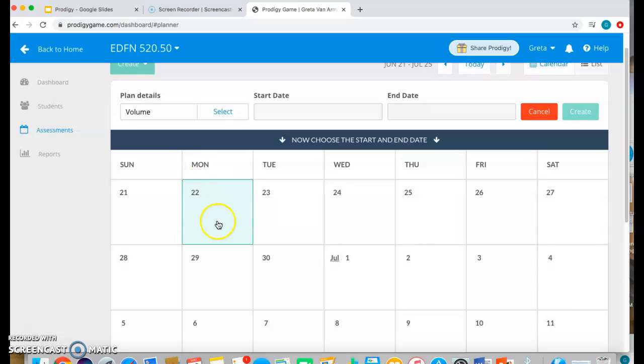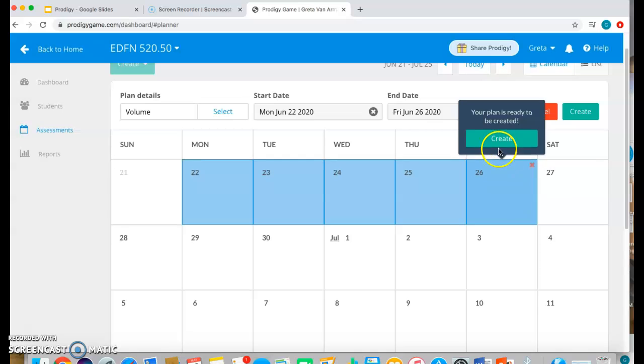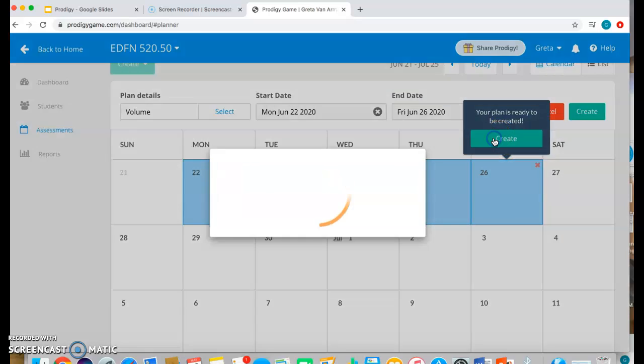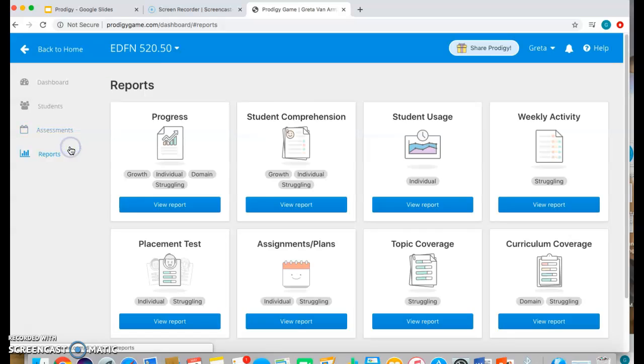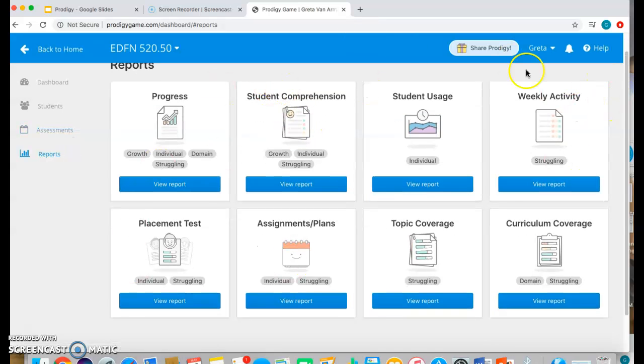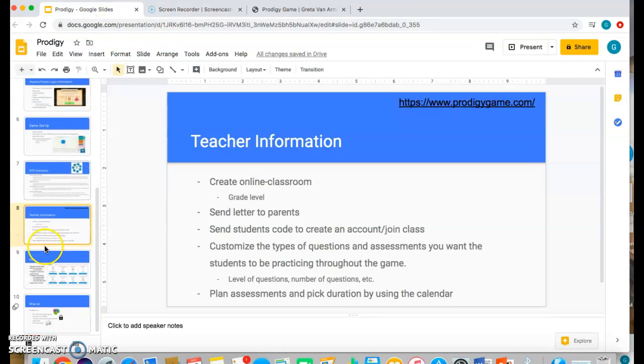And I can select the duration. So I want this to be selected for an entire week where the students will have volume questions implemented into the game for 1 week. And I'll click create. And then again, I can go back and I can see how much the kids are interacting with these questions and how much they're getting them correct. So then I can go down to reports, and there's a bunch of different reports that I can have. I'll be going over some of them right here,